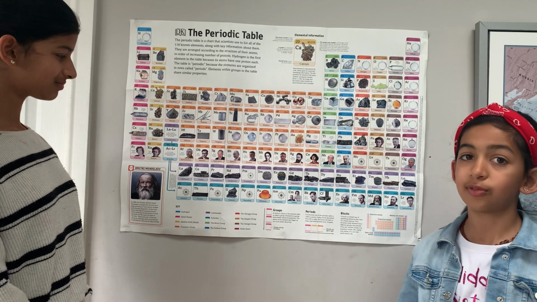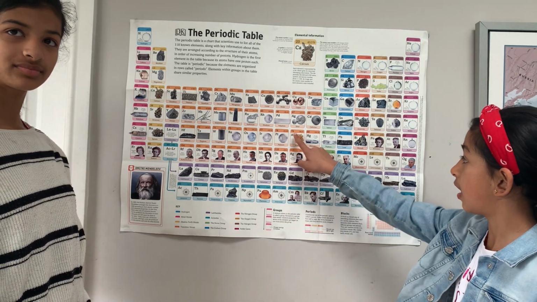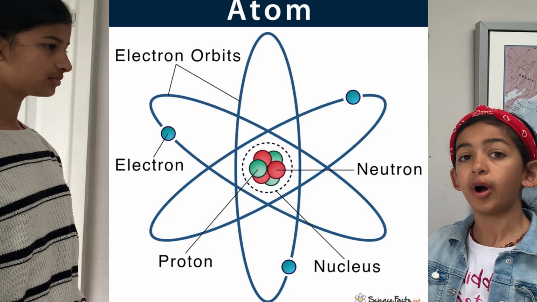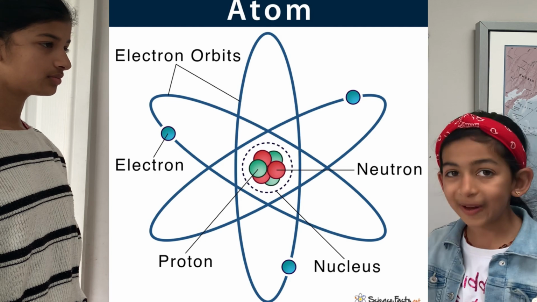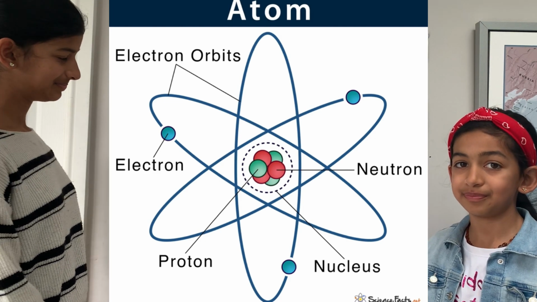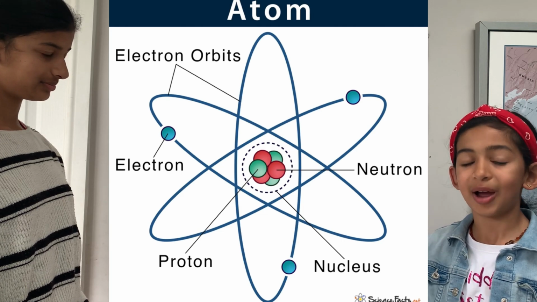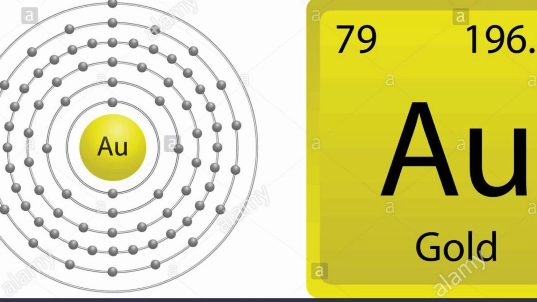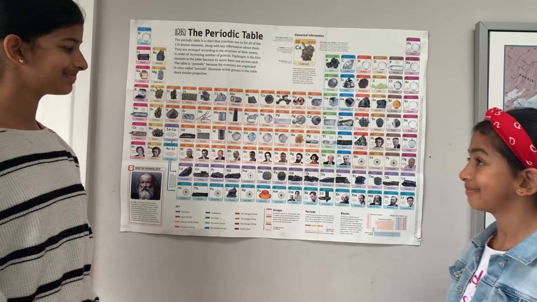Now, the way we arrange the elements is by the atomic numbers. As you may have seen, above each element there is a number. Now, these numbers we call atomic numbers, and they represent how many protons there are in one atom of the element. Protons are one of the three particles that make up an atom, along with electrons and neutrons. For example, gold's atomic number is 79 because in one gold atom there are 79 protons.